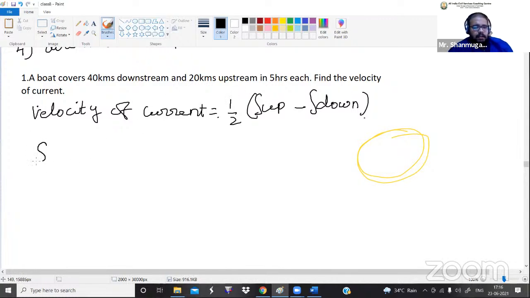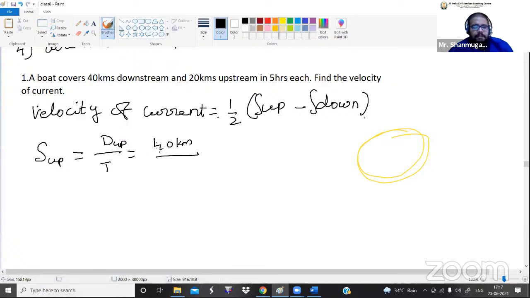Yes, we can calculate. So upstream speed is equal to distance divided by time. Upstream distance is 20 kilometer, and for upstream and downstream, both the time is 5 hours.